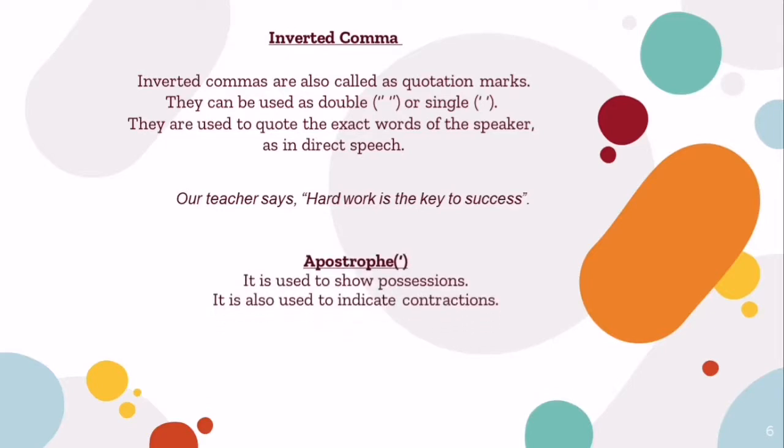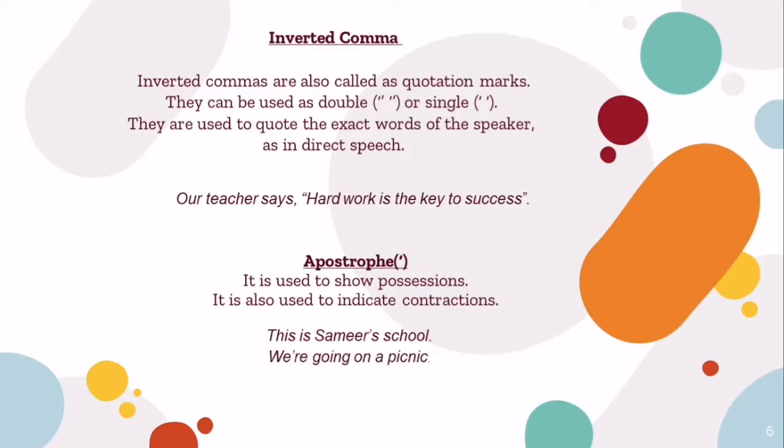Apostrophe. We've learned this earlier also in possessions in one of my videos, you can find it. It is used to show possessions and also indicates contractions. Let's look at the examples. This is Samir's school. Samir apostrophe s means this school either belongs to Samir or Samir studies in this school.